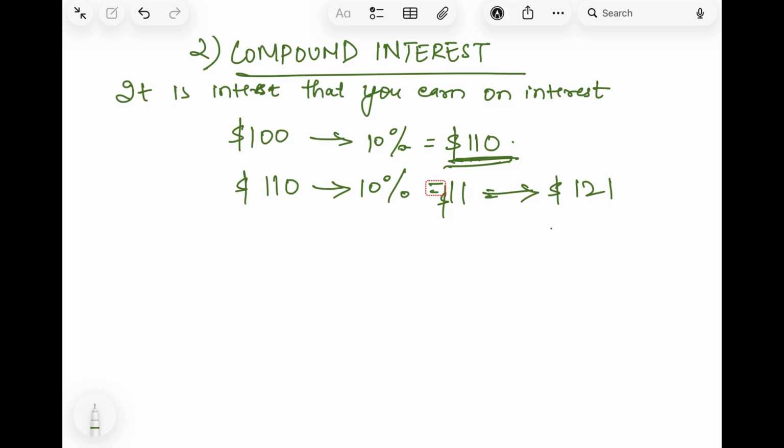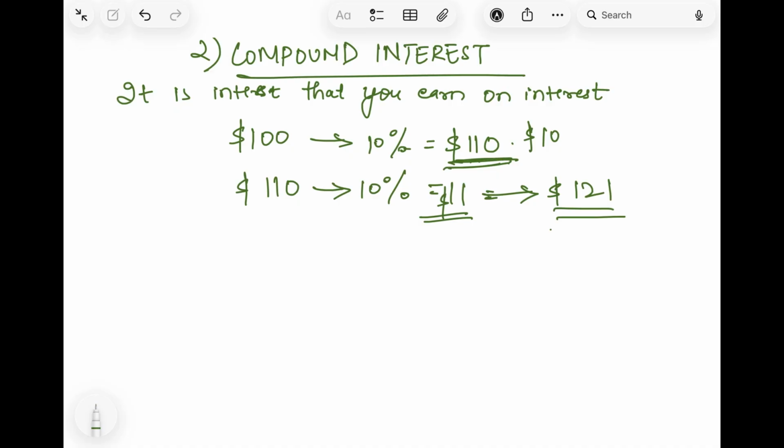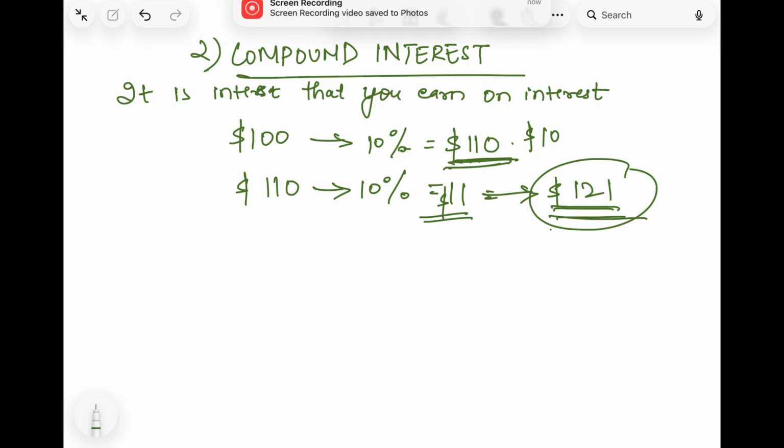If it would have been simple interest, you would have got 10% of 100 only, that is $10 every year. But here, if you see, in the first year he got $10, the second year 11, and the third year it will increase again, because it will be 10% of the new amount, that is $121. So that is the difference between simple interest and compound interest.